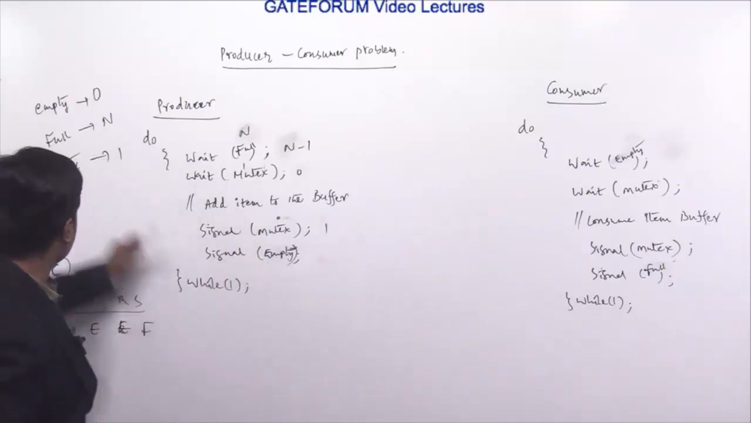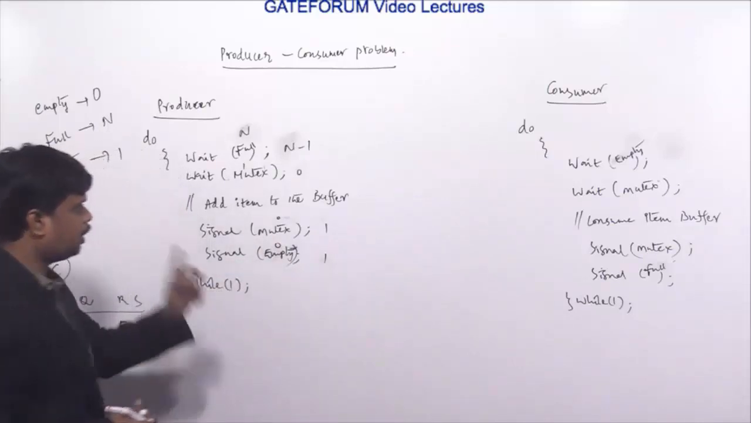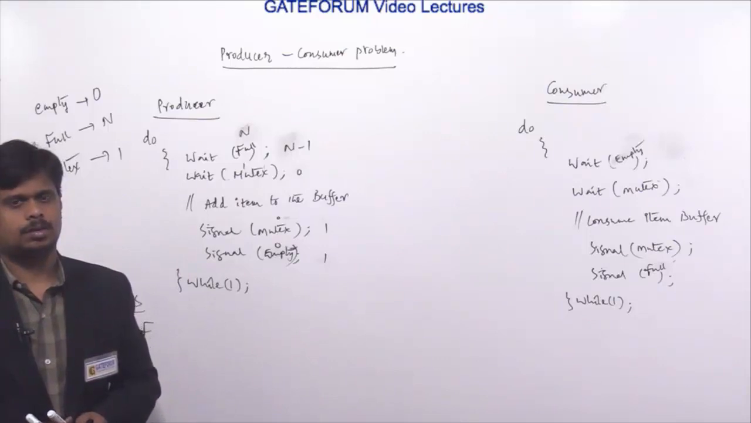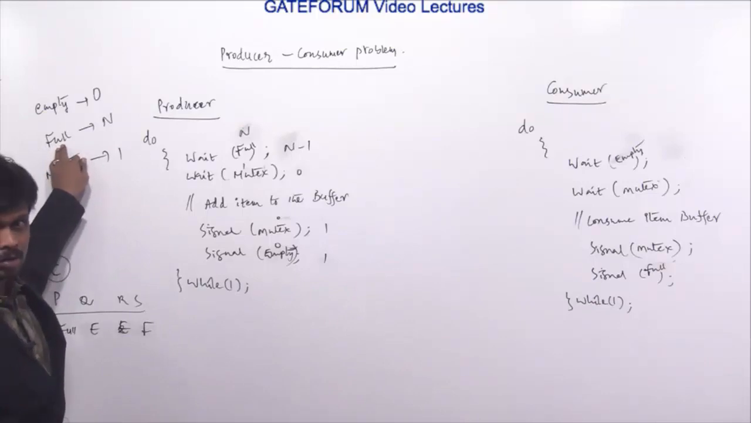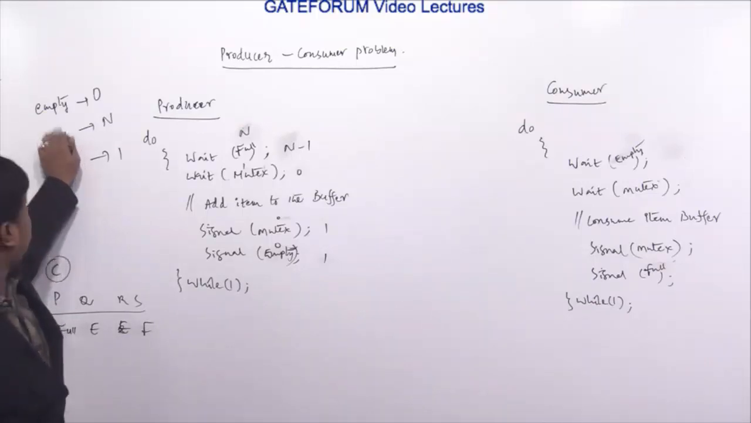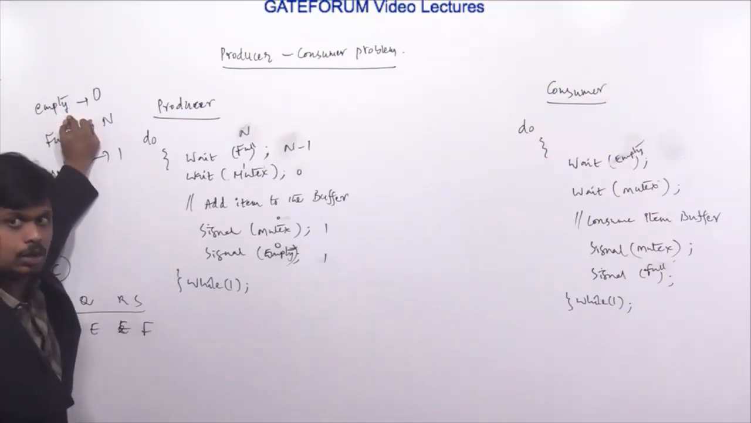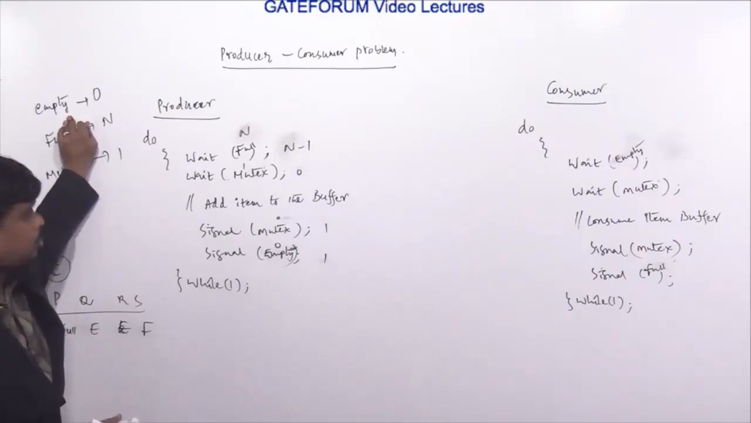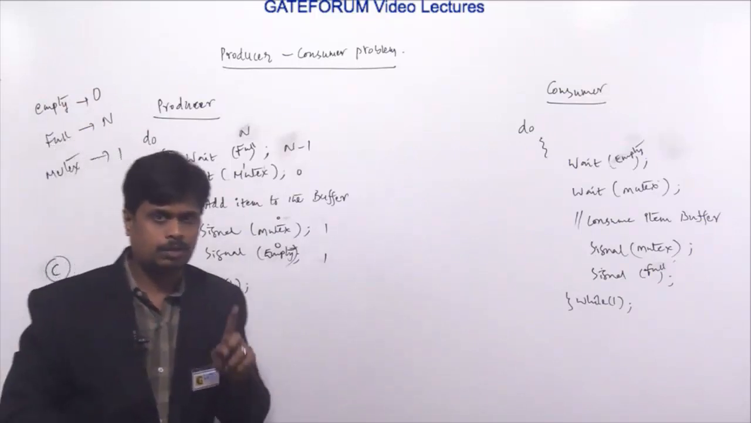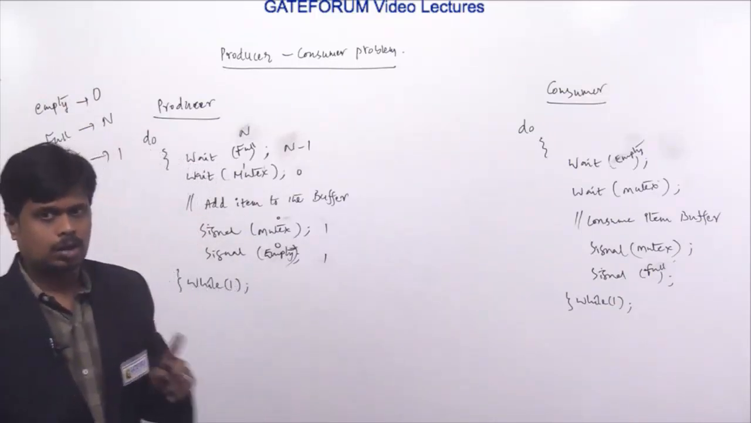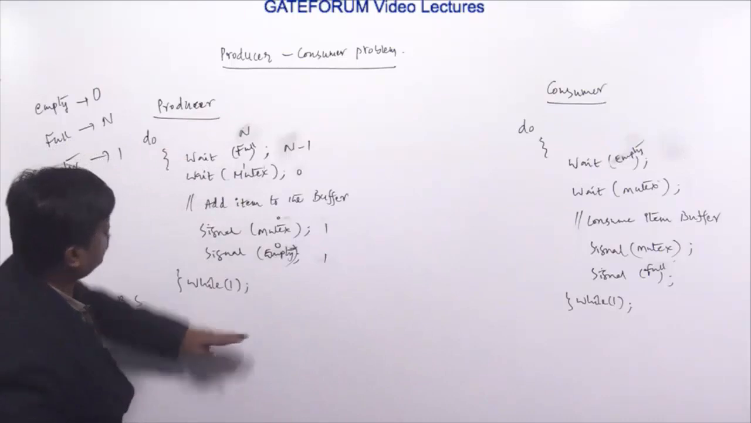Then signal of empty. What is empty? 0. After performing the signal, it becomes 1. So it means that one item is filled in the buffer. So here full means the number of available slots in the buffer for the producer to write, and empty defines the number of available slots in the buffer for the consumer to read. So now empty is becoming 1. It means one location in the buffer is available to read, to consume. So this is the producer functionality.